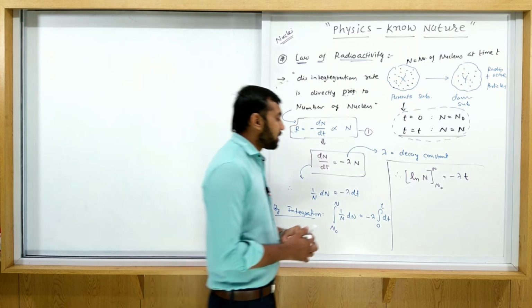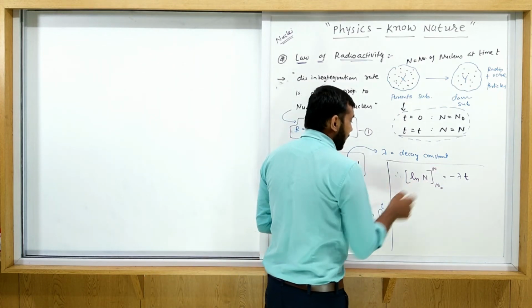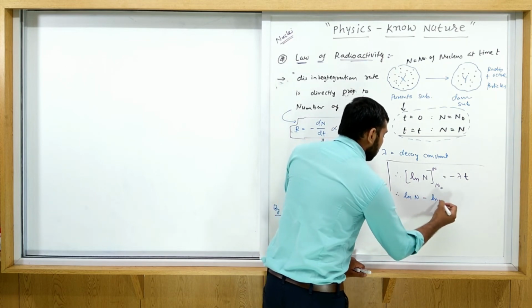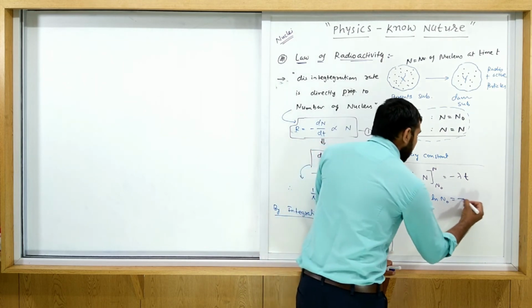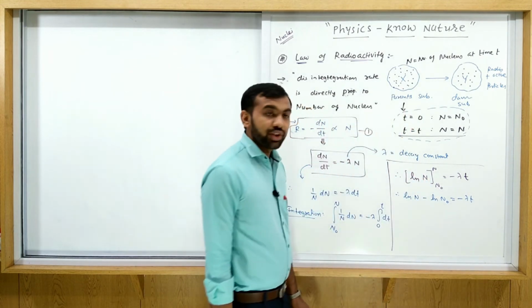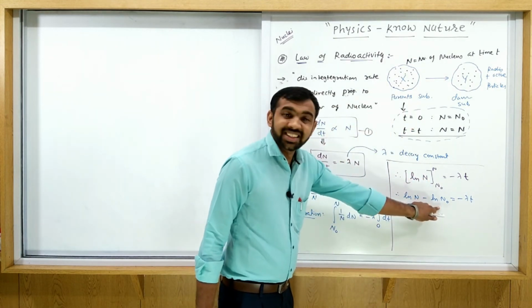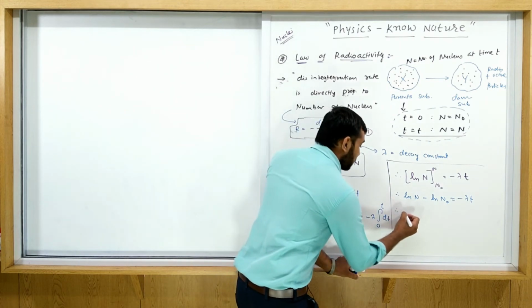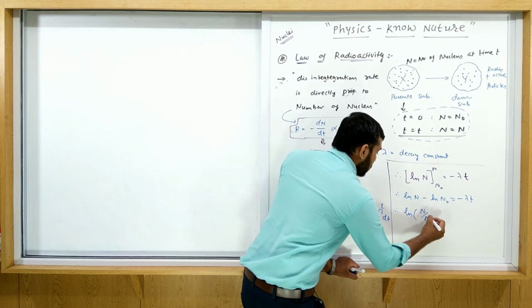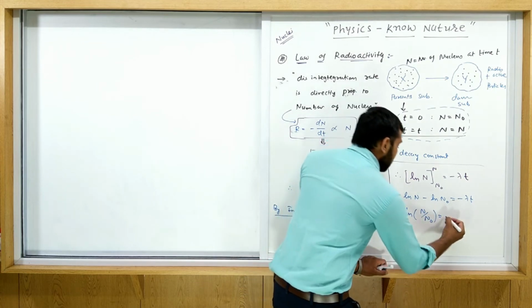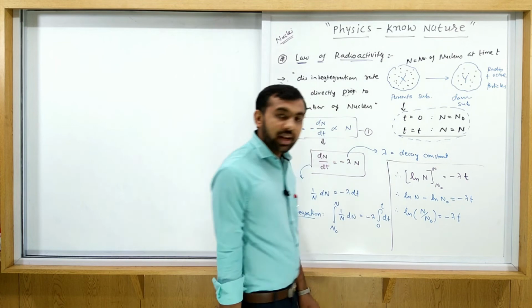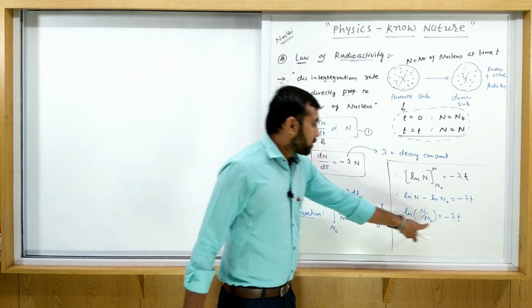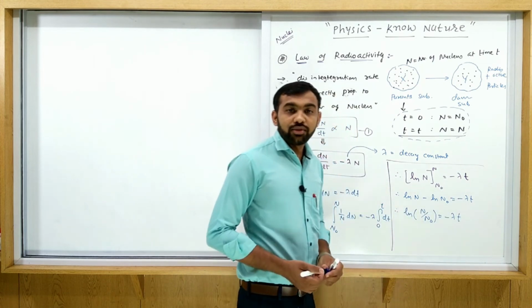Now put in the limits: ln N minus ln N0 equals minus lambda t. Now log minus log becomes a division, so ln of N upon N0 equals minus lambda t. Now eliminate the log from the left-hand side, so this term comes to the power of e.